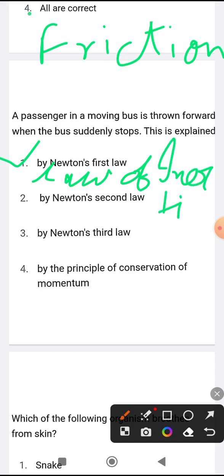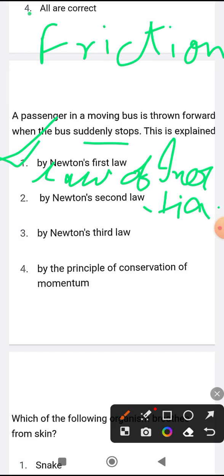Law of inertia. Newton's first law can be best explained through the question: if we are traveling in a car or bus and the bus or car stops suddenly, then what happens? We just come a little bit in front, isn't it? So here the correct option will be Newton's first law.